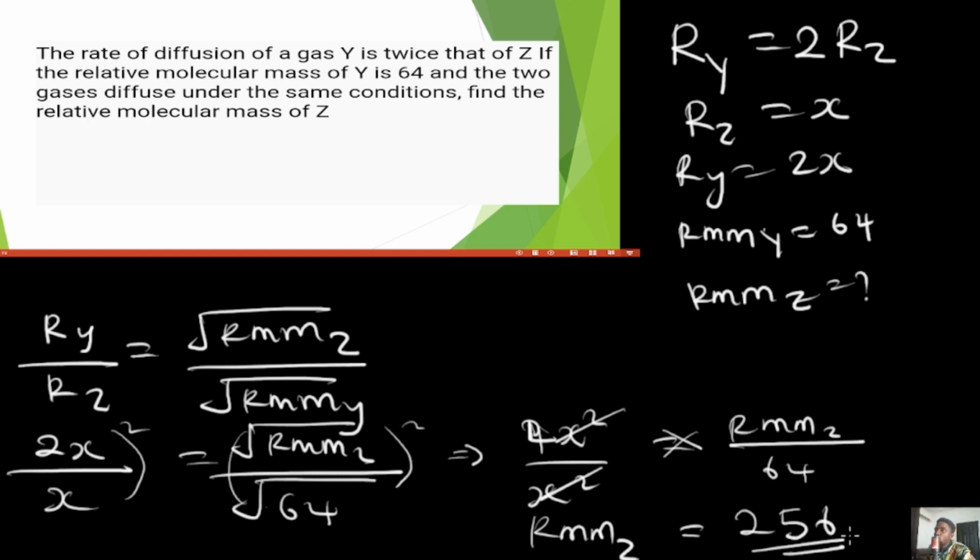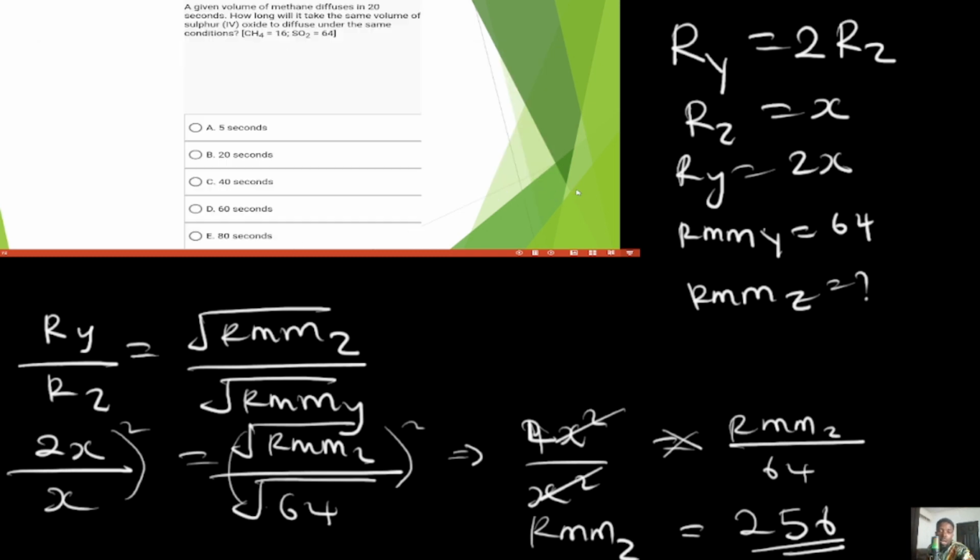256. It has no unit because it's a relative value, and that is basically it in solving this question. We're going to try just one more question, and then we will call it off at this point. Okay, so the next question we are going to be considering says a given volume of methane diffuses in 20 seconds.